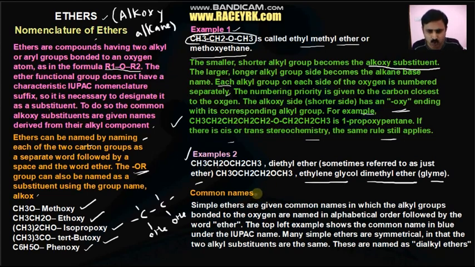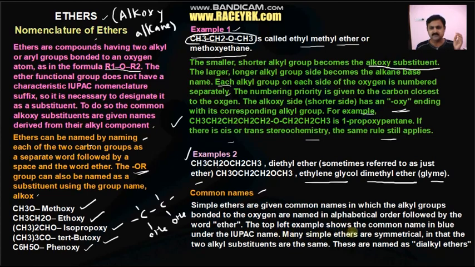Let us see some common names. Simple ethers are given common names in which the alkyl groups bonded to oxygen are named in alphabetical order. So in alphabetical order, ethyl and methyl, ethyl will come first. Accordingly, we have to put the name. The top left example shows the common name of what is given under the IUPAC name.